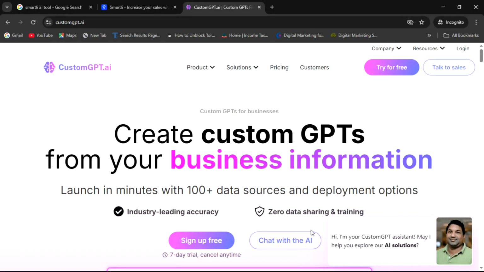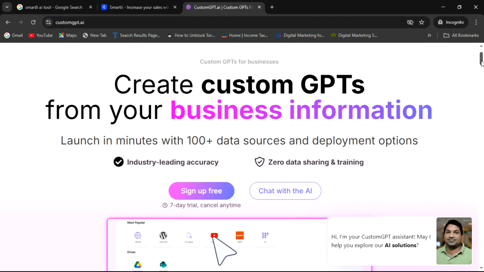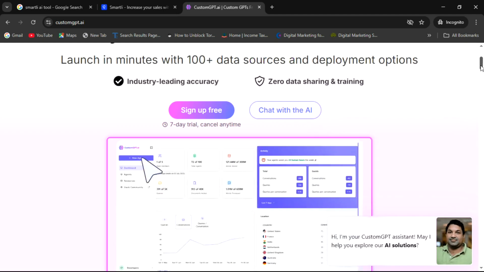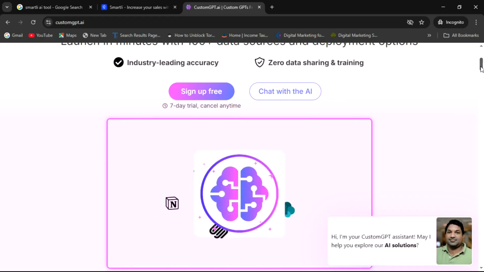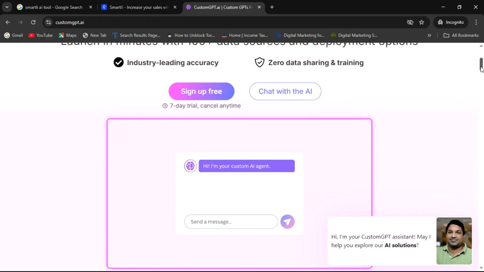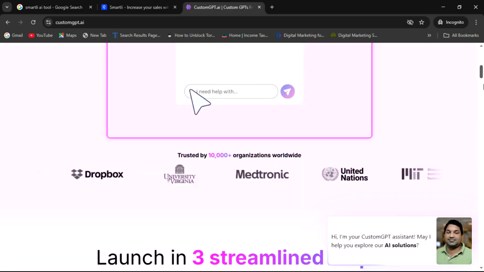CustomGPT.ai. You have heard of ChatGPT; this is a similar platform. You can use it for content generation for several types of industries, and also in digital marketing, like blogging, website content, SEO, and more. Simply sign up here, and after that you can use it and integrate multiple platforms through this platform.